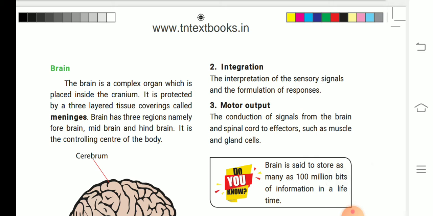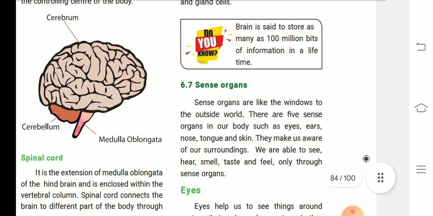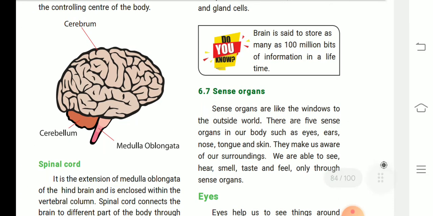Integration, the interpretation of the sensory signal and the formulation of responses. Next, motor output, the conduction of signals from the brain and the spinal cord to effectors such as muscle and gland cells.